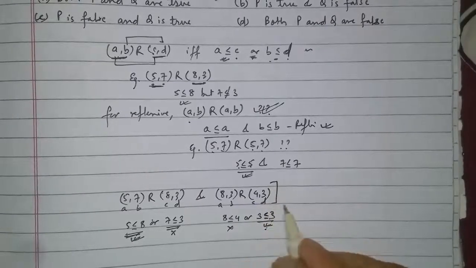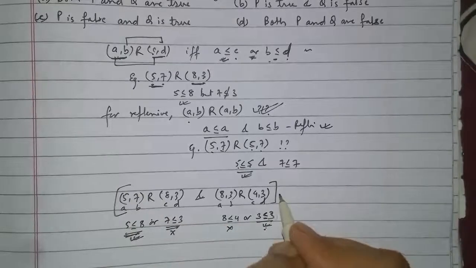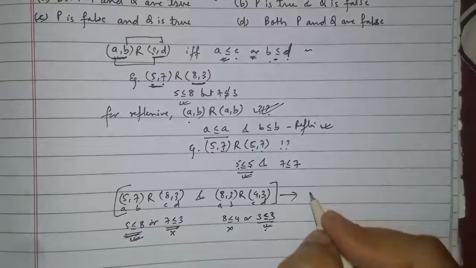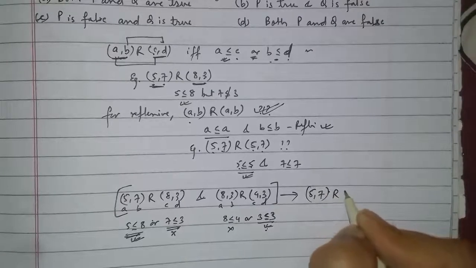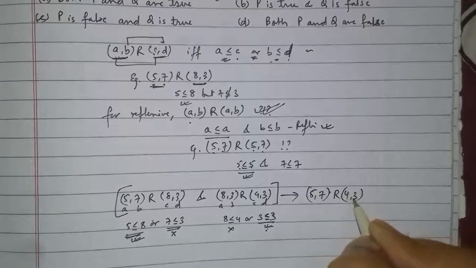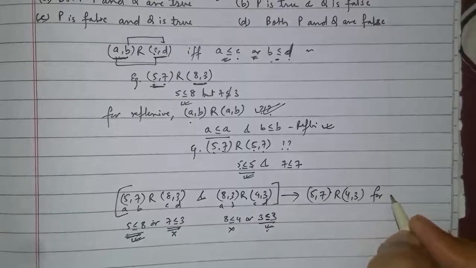Now these two relations should ensure that (5,7) must be R related to (4,3) for transitive.